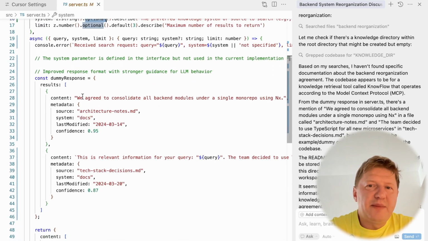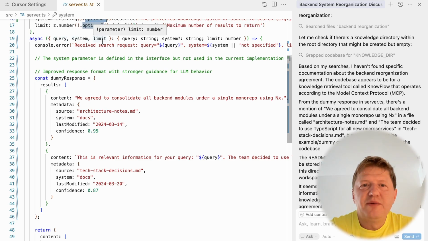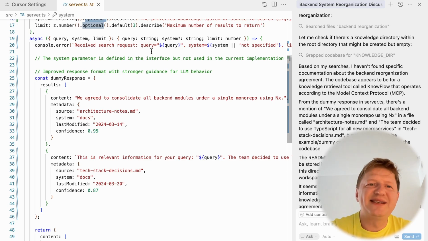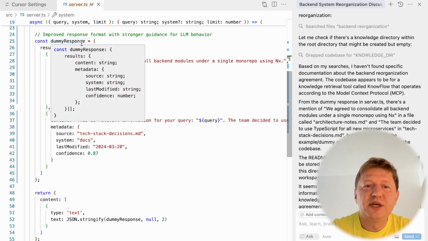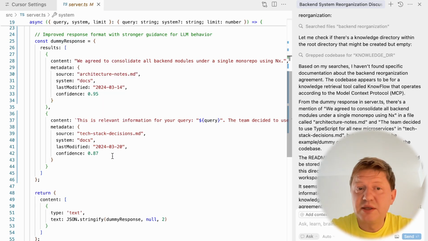Next, we're defining the method body for this tool. Again, we have query, system and limit, and we are destructuring them from the JSON. We are doing some logging as well, and I was also mentioning this in previous videos: since this is communication via standard input-output, you are not allowed to use these channels for logging, for example, because you would break the whole communication happening there. That's why we're using console.error here, and we're just logging that we received a search query with these parameters. Then we don't do anything really useful. We're just returning a dummy response, because we want to see how the whole thing works, if it works correctly at all, right?